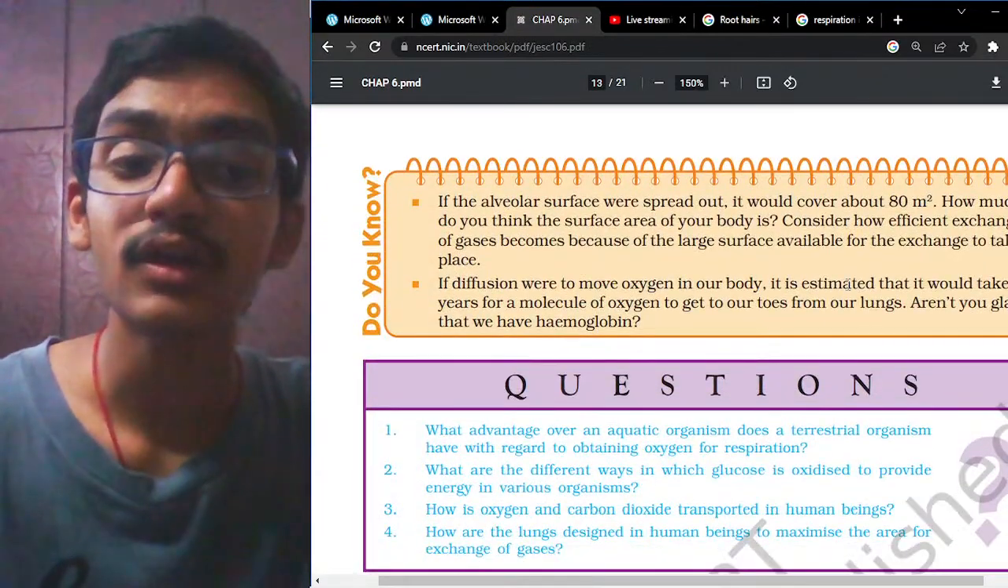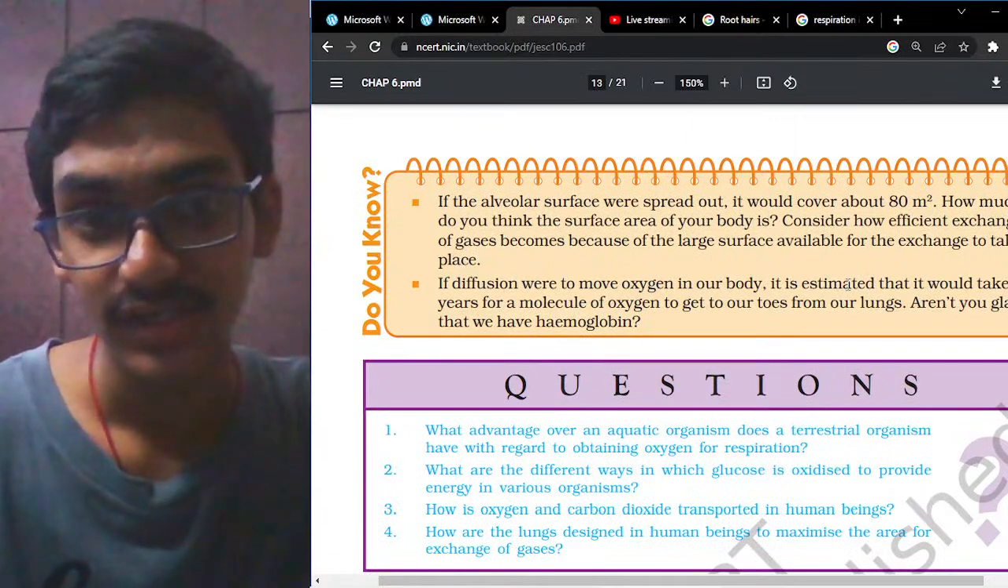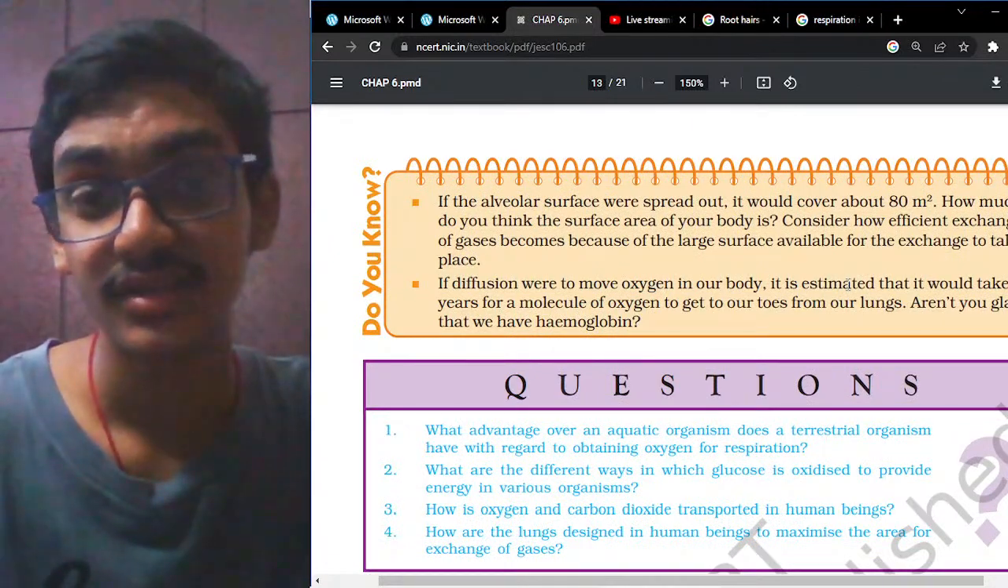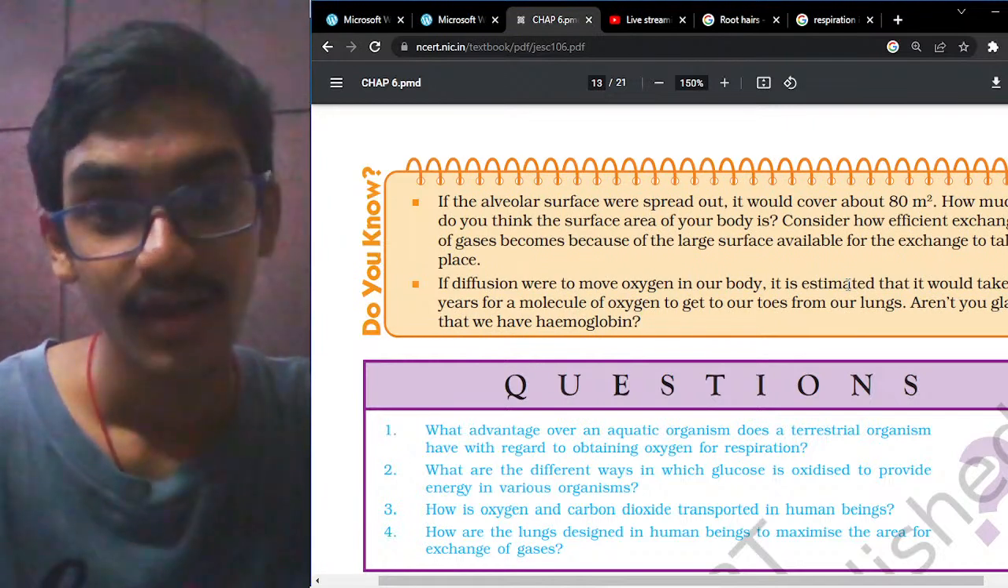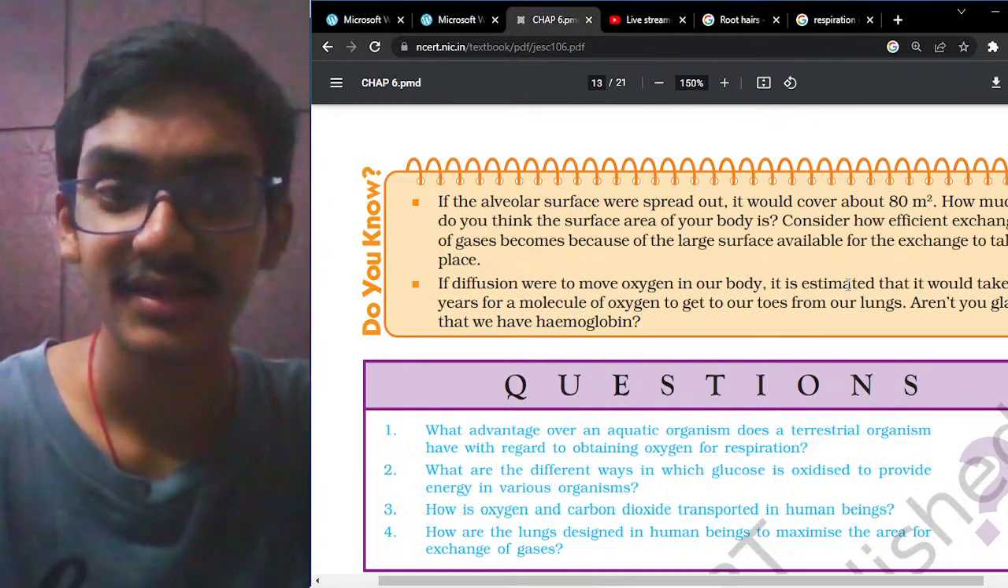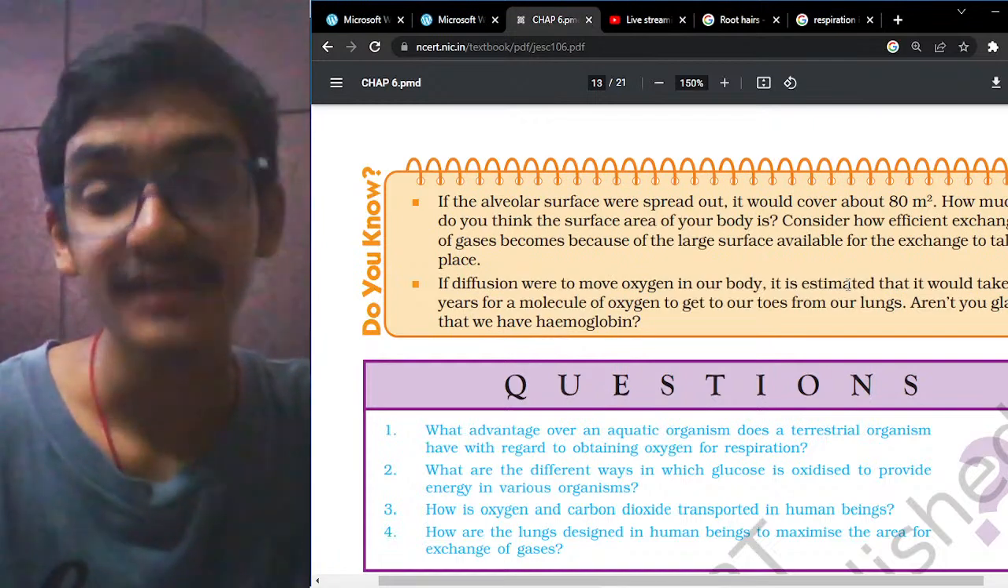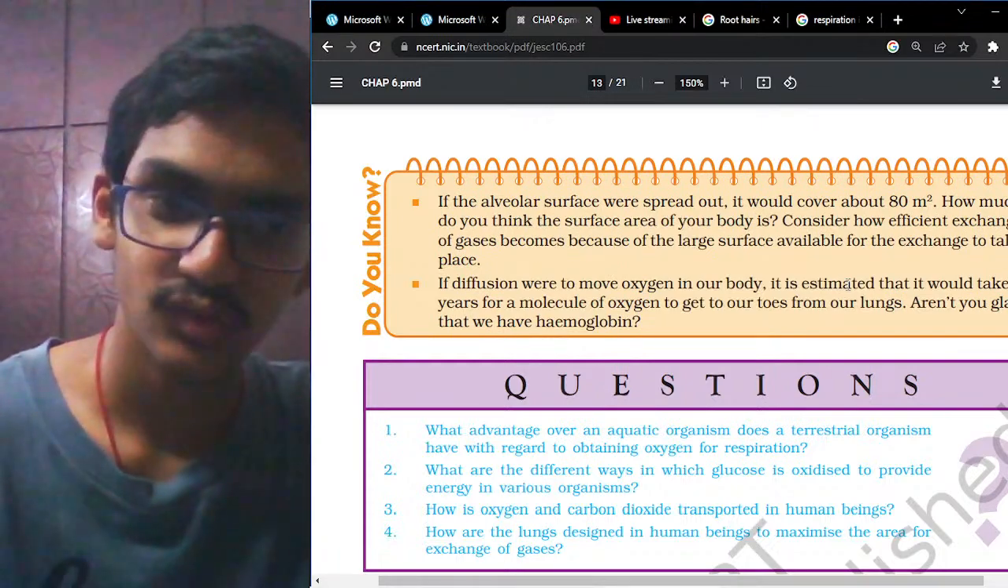And if the alveolar surfaces were spread out, it would cover around 80 square meters. That means it is a size of around, you can just calculate how big. So consider how efficient the exchange of gases becomes because of the large surface area available for the exchange of gases to take place.